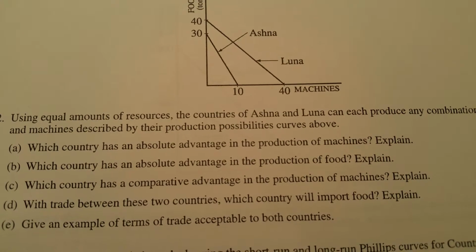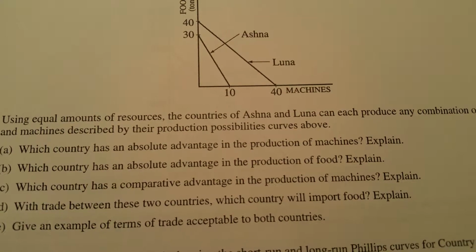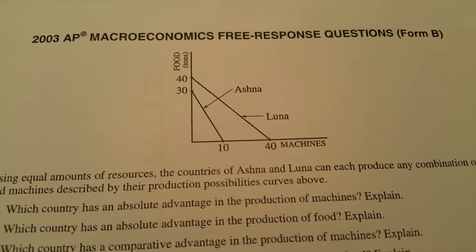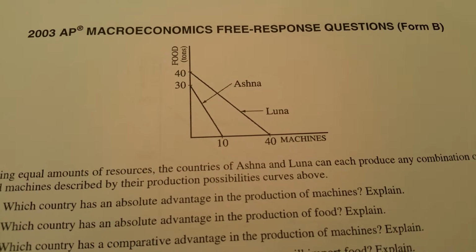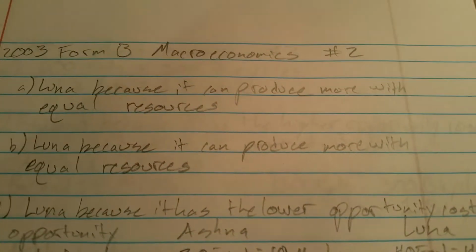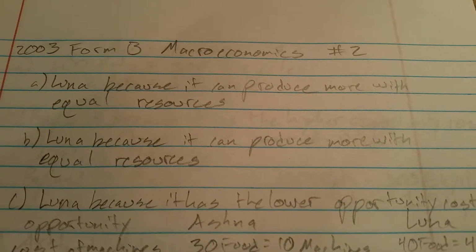Which country has an absolute advantage in the production of machines? Explain. And if we look at the graph, Luna can produce more machines with equal resources. So our answer is going to be Luna because it can produce more with equal resources.